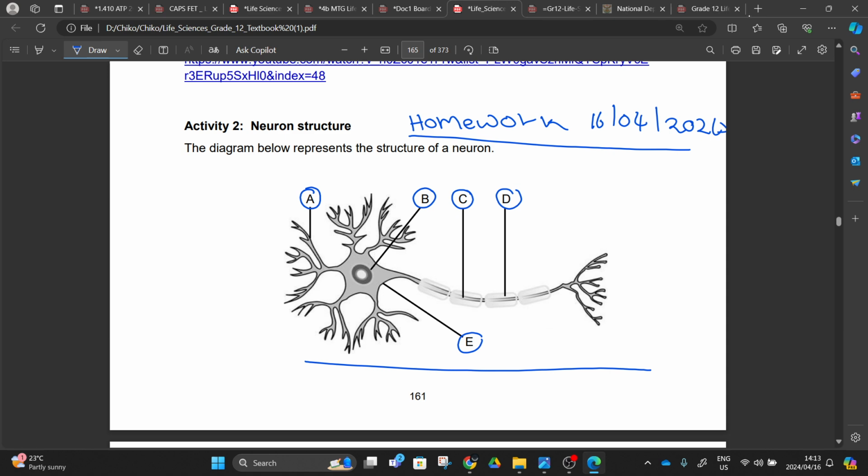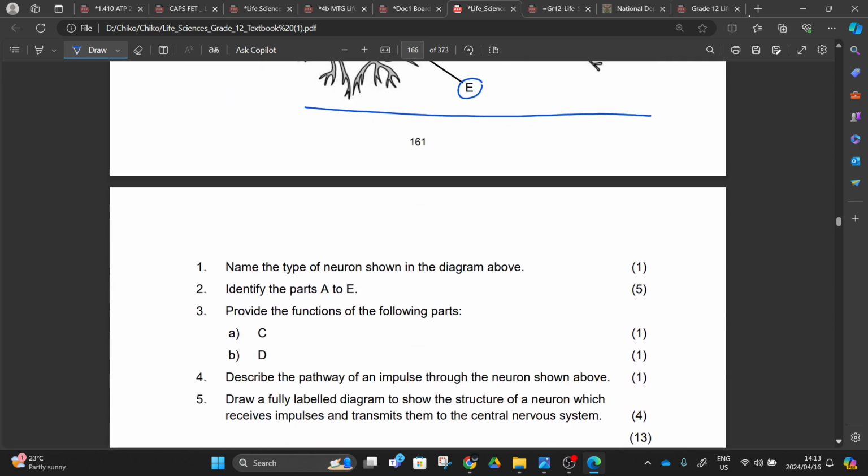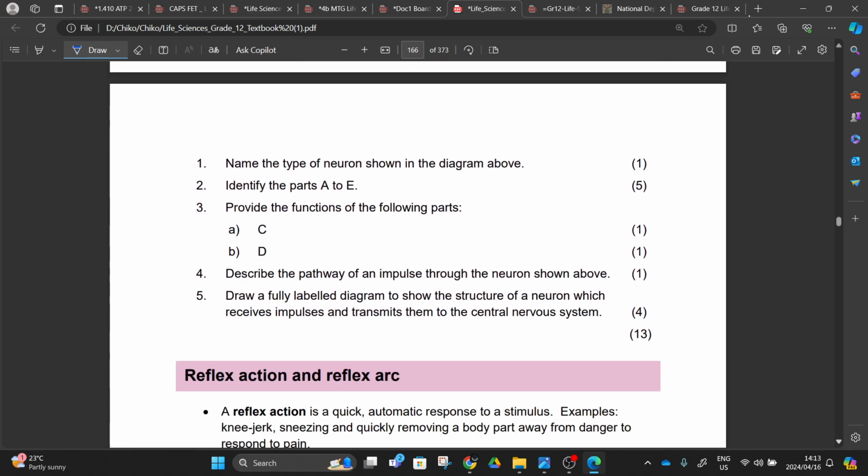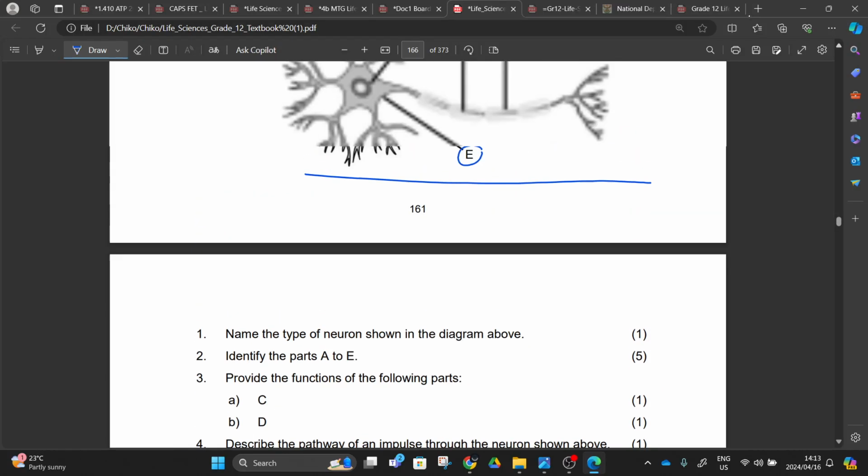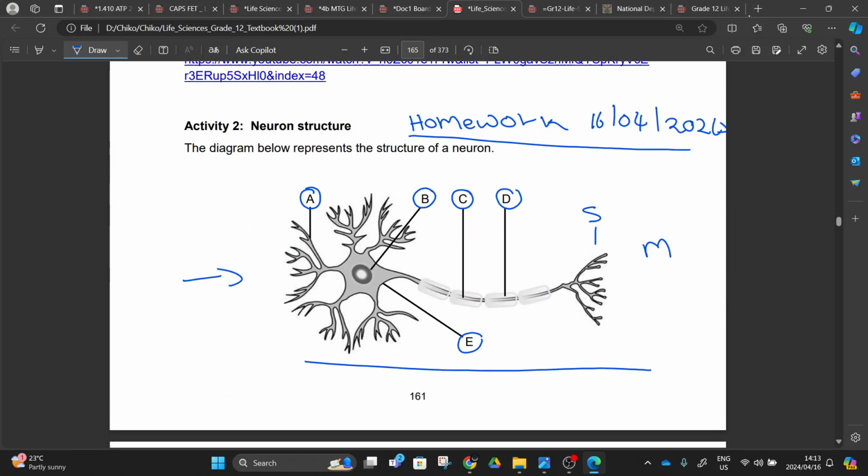Which neuron is this? Is this a sensory neuron? Is this an interneuron? Is this a motor neuron? Using what we learned, right? So we can move on. This will be the activity. Maybe they will ask you those questions in this activity. Provide which type of neuron is being represented here, and then the function of number D. You know this one is the myelin sheath, and number C is the axon. As you can see, they didn't ask you about the membrane covering the myelin sheath, or the nucleus found inside the myelin sheath. And then we have the terminal axons here carrying on.